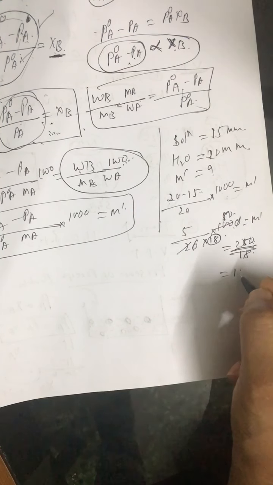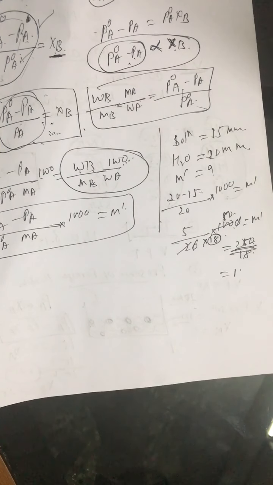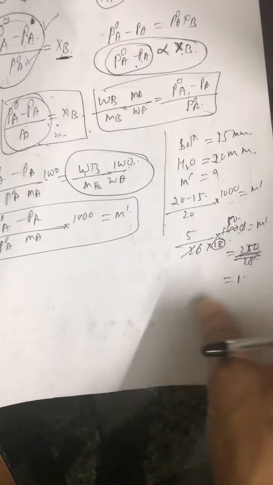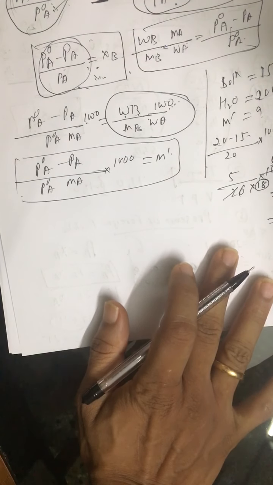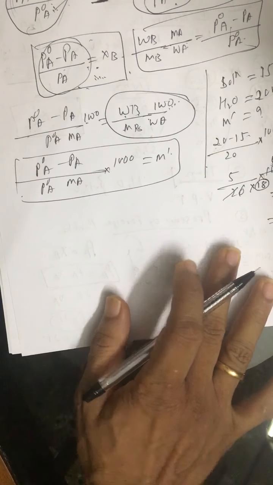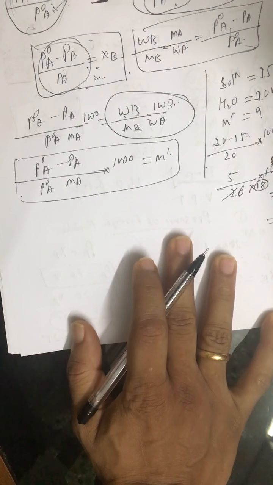Around 4 15 16 you get. Alright, so this is one relation. This is related to vapor pressure of solution when a non-volatile solute is dissolved in a volatile liquid. Alright, so next we will discuss